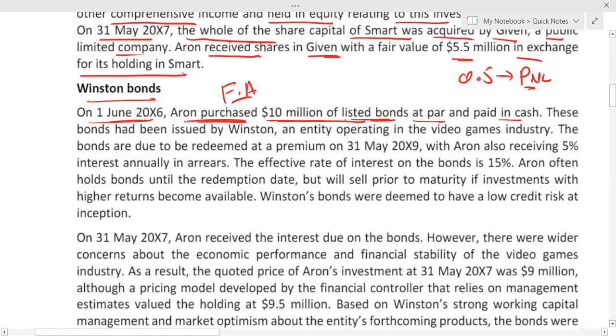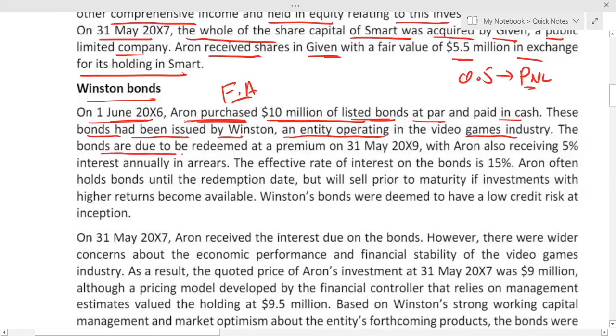Now let's come here. Aaron purchased 10 million of listed bonds at par value and paid in cash. These bonds had been issued by Winston. We are the investor. Remember, we are working for Aaron and we are the investor. Winston is an entity operating in the video games industry, that's happening nowadays.